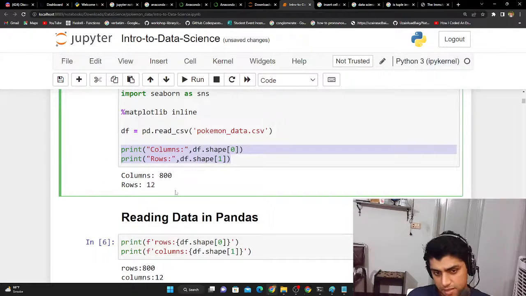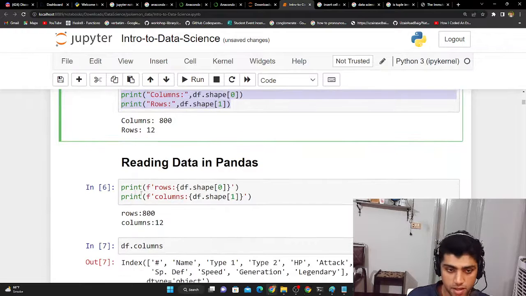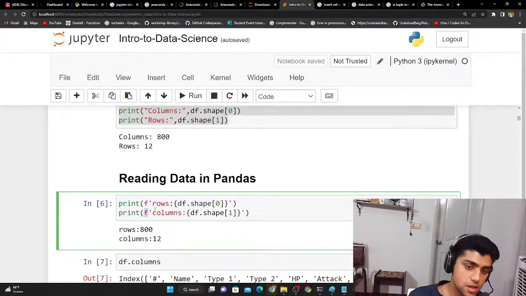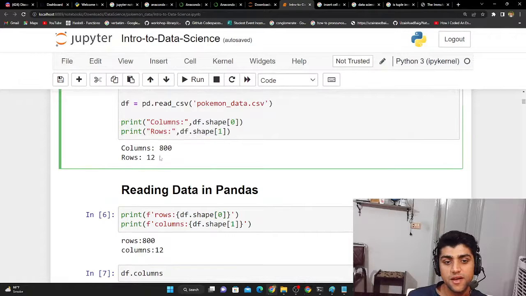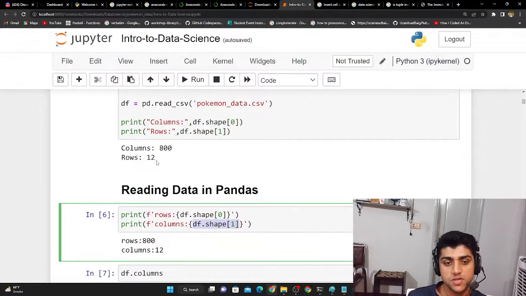One way was to do it like this, but a better and more beautiful way is this way, using f strings. You could just put in rows, colon, and then we have these braces, squiggly brackets, and inside of that we have dataframe.shape[0], which shows the rows, and dataframe.shape[1], which was this 12.